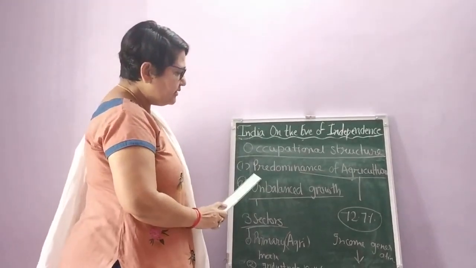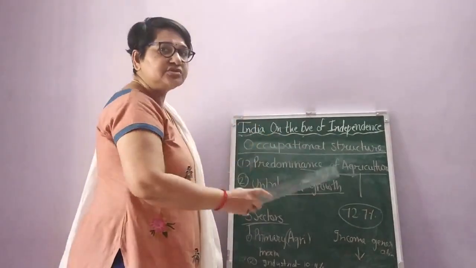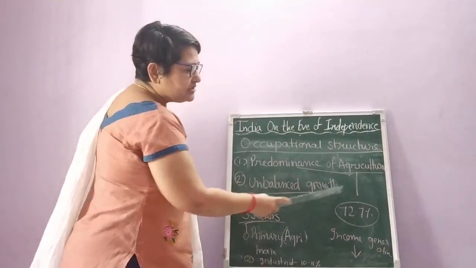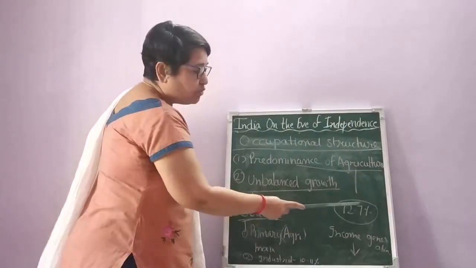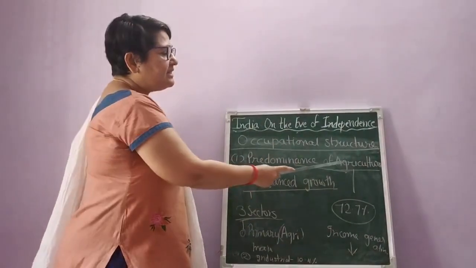If we talk about the agriculture sector, there was a predominance of the agriculture sector. That means most of the people of our India, approximately 72.7% of the people, were engaged in the agriculture sector.